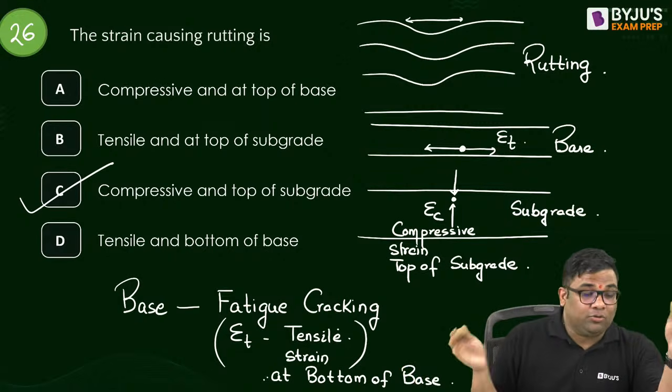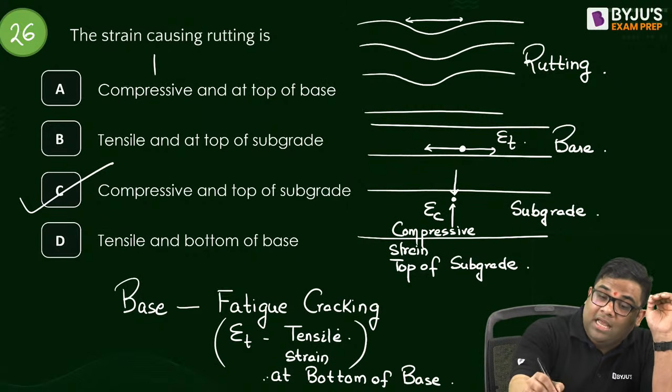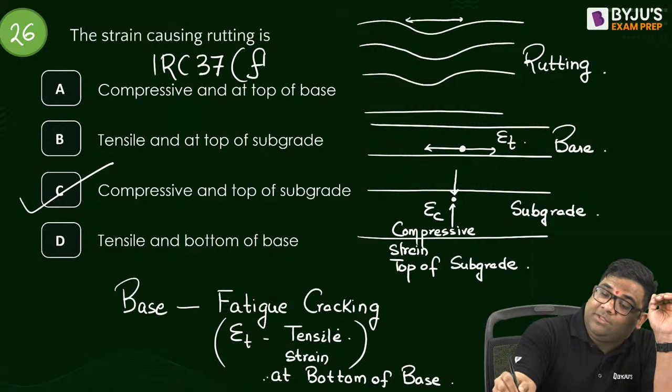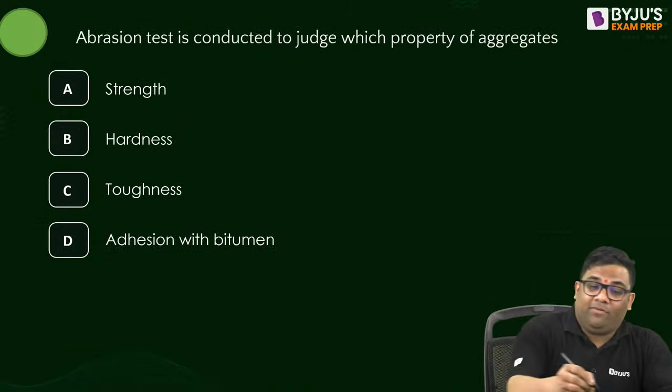They have asked this in ESE, GATE, and other examinations, everywhere they are asking this theoretical question, because IRC 37, the flexible pavement design, is based on these two criteria. Therefore obviously they will ask you. Next, question number 27, very straightforward.